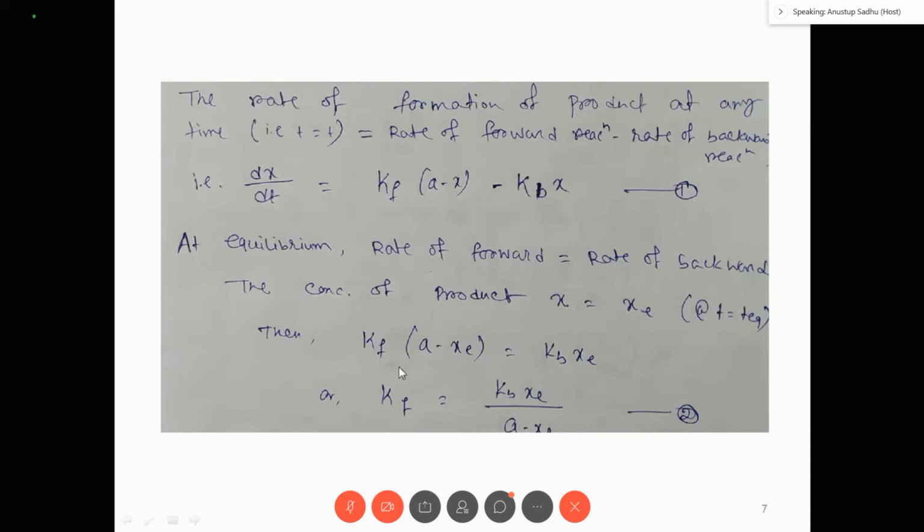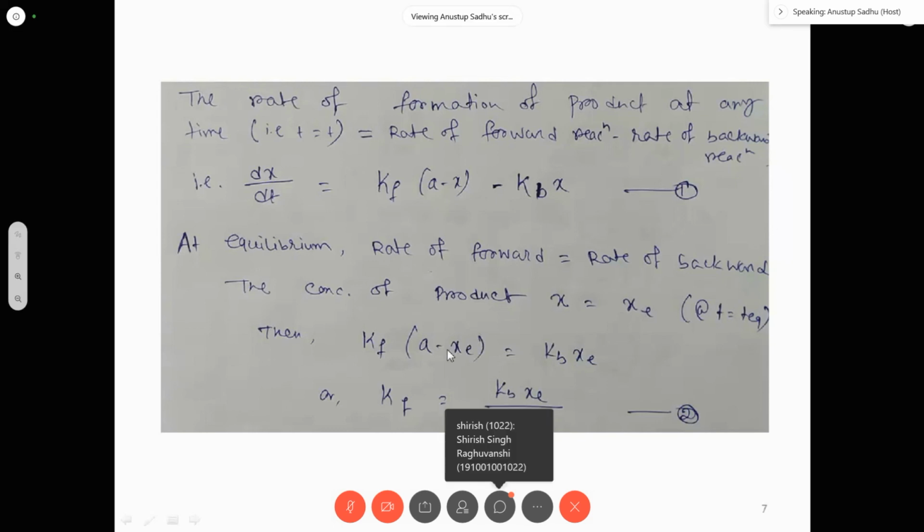The rate of the forward reaction is Kf times (A minus Xc). Here I did not put X; I have to put Xc because it is the condition of equilibrium, right? So Kf into (A minus Xc) is equal to Kb Xc. So from here, Kf equals Kb Xc divided by (A minus Xc).